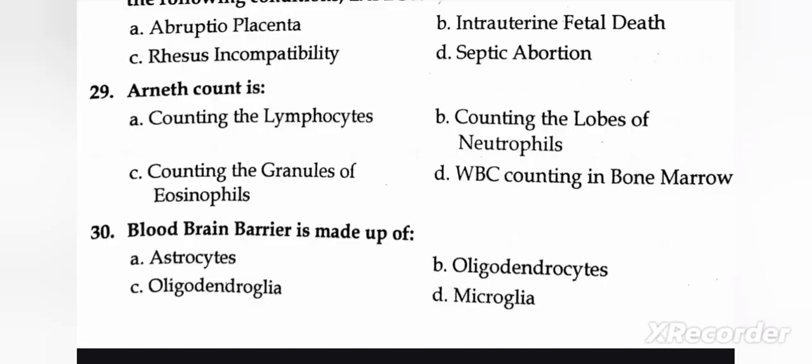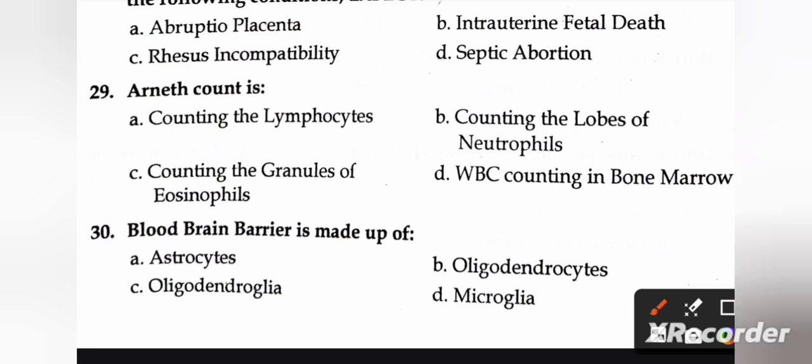Next question is, Arneth count is A, counting the lymphocytes; B, counting the lobes of neutrophils; C, counting the granules of eosinophils; D, WBC count in bone marrow. So the right one is B, counting the lobes of neutrophils.